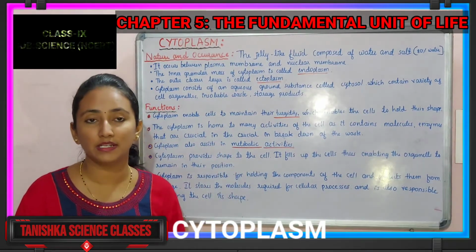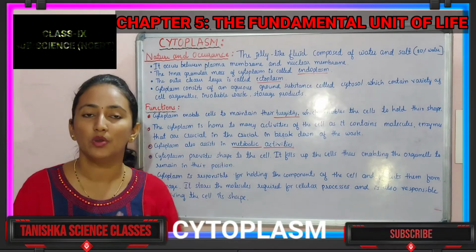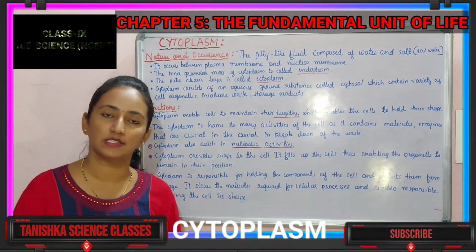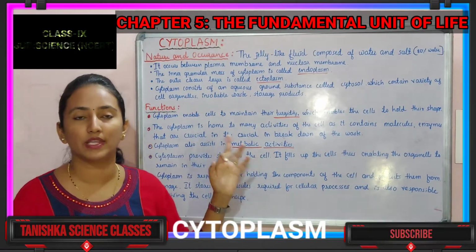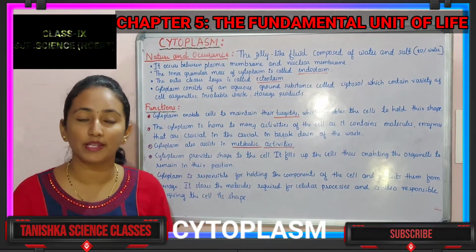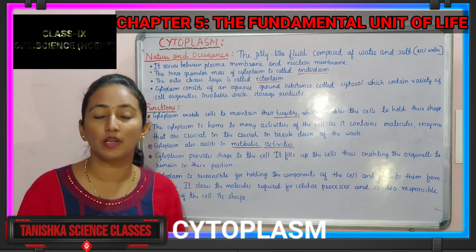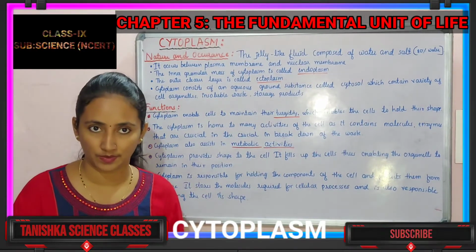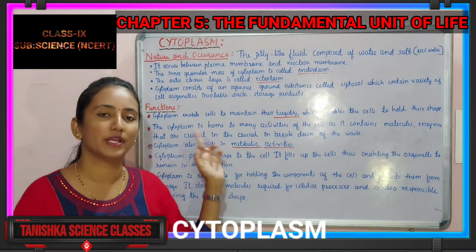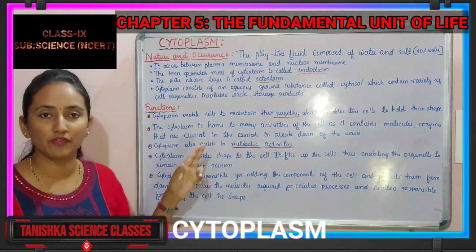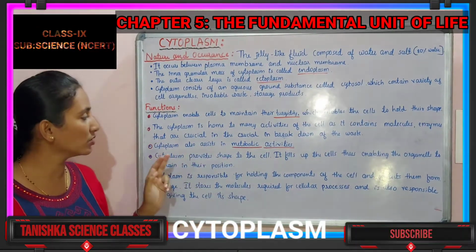And who helps in that? Cytoplasm helps to perform the varieties of works in the cell. Understanding? So we can say it is the home of the various activities. Because of that, it maintains the metabolic activities of a cell. So because of that, it is called the home of various activities. That is the second function of the cytoplasm. Next we'll go to the third function.